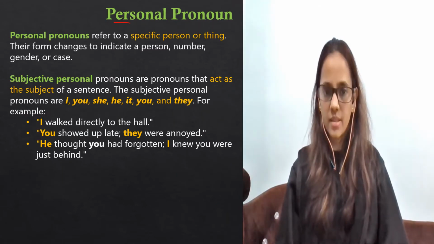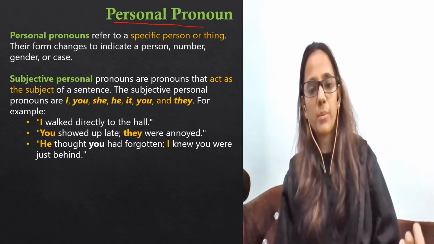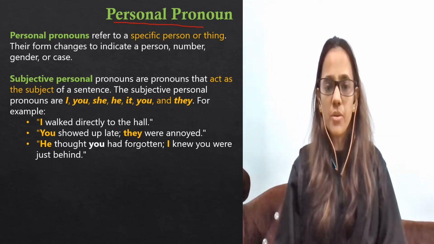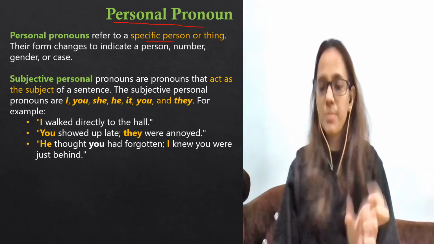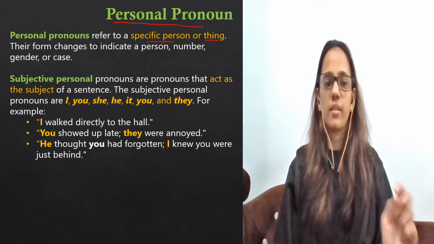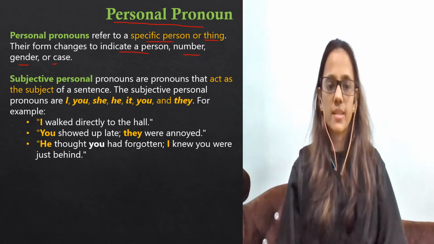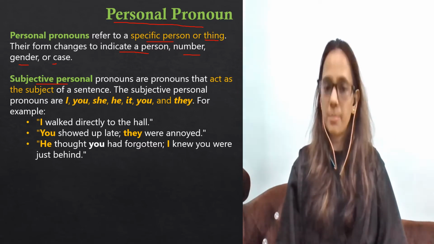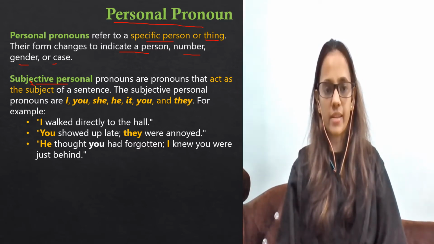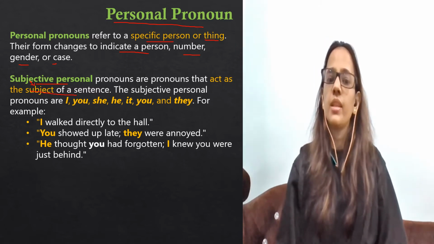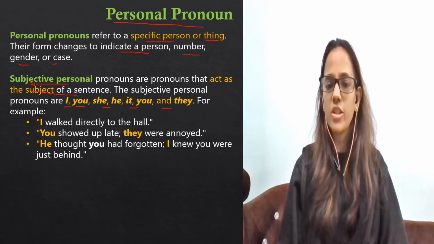Now, what is a personal pronoun? Personal मतलब obviously personal. I, you, he, she. उसको क्या बोलेंगे हम? Personal. Personal pronouns refer to a specific person. For example, I, you. It's a specific person, okay, or thing. Their form changes to indicate person, number, gender, or case. Subjective personal pronouns are the pronouns that act as a subject. जो subjective है, वो obviously subject जैसे act करता है of a sentence. The subjective personal pronouns are I, you, he, she, it, we, you, they.